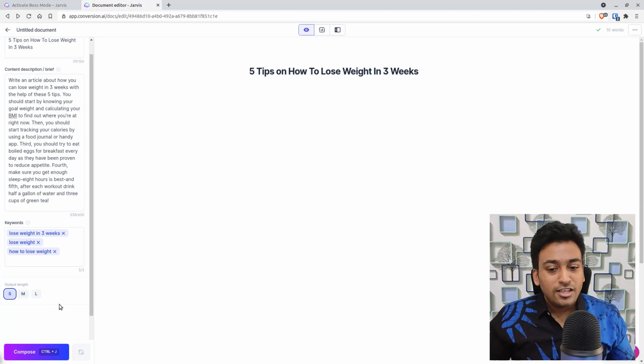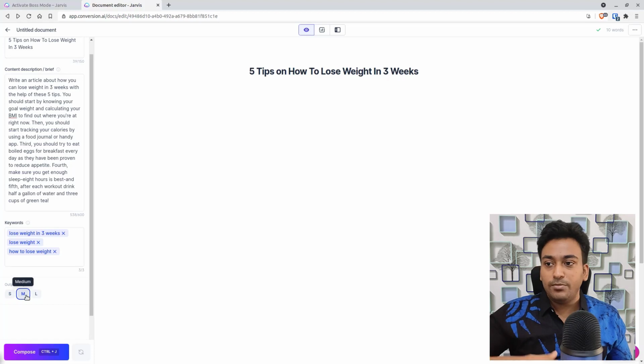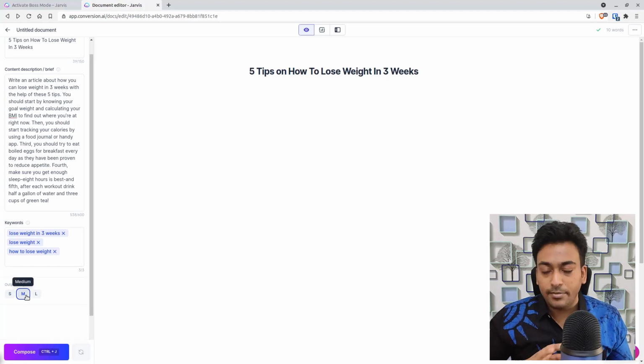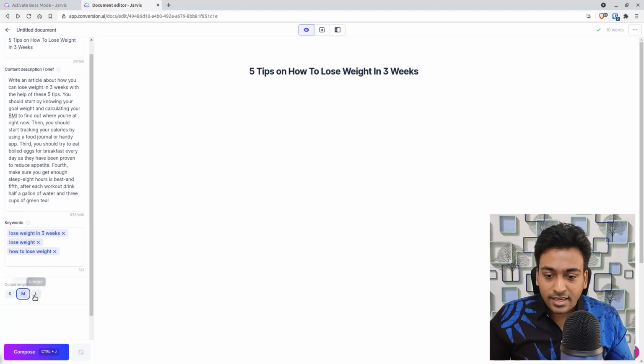And also you can change it up while writing. This is not fixed, like if you choose medium, the whole article needs to be on medium. It's not like that. Whenever you start creating, you can change it up, mix it up to find your ideal spot. In this case, just to show you the full potential, I'm going to keep it on long.